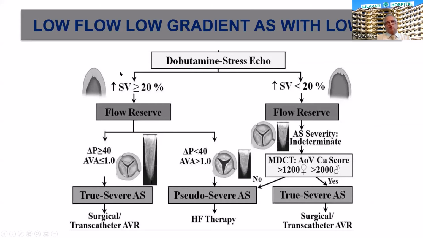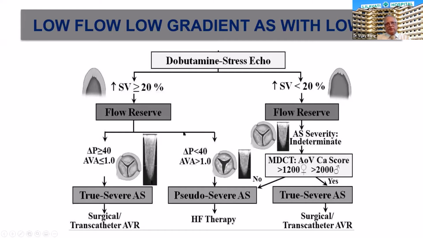So first we discuss the low flow, low gradient aortic stenosis with a low ejection fraction. This can be evaluated by dobutamine stress echo to study the flow reserve. If stroke volume increases by 20%, mean gradient increases to equal or more than 40, and aortic valve area less than 1, it is suggestive of true severe aortic stenosis, and should go for AVR if it's symptomatic.